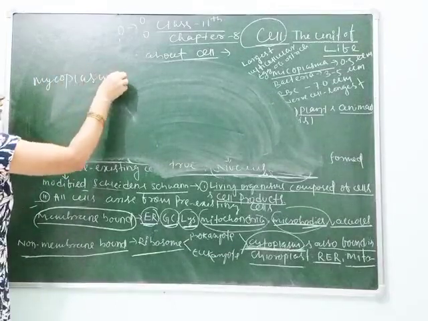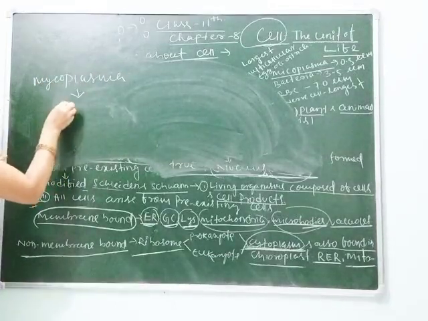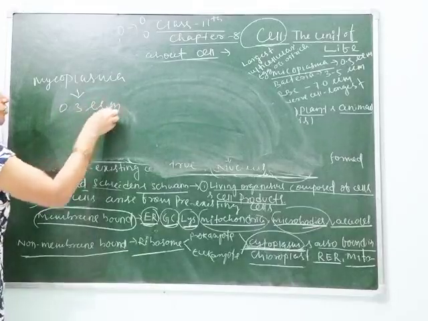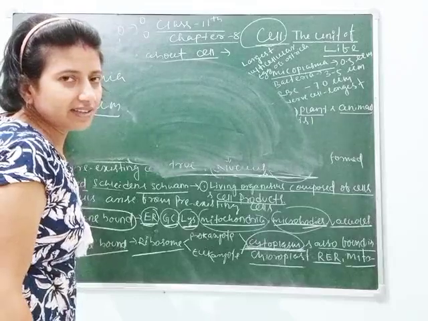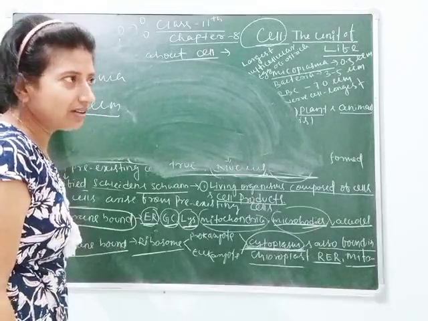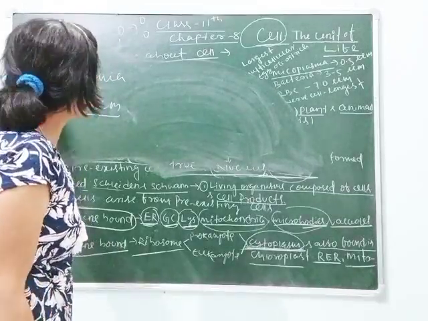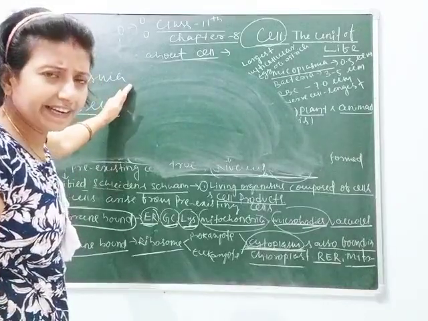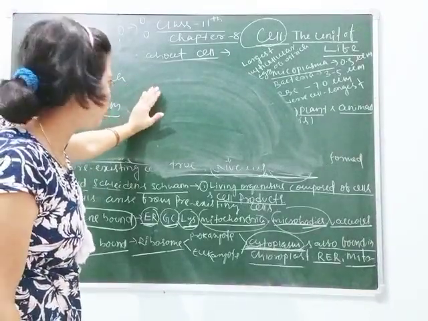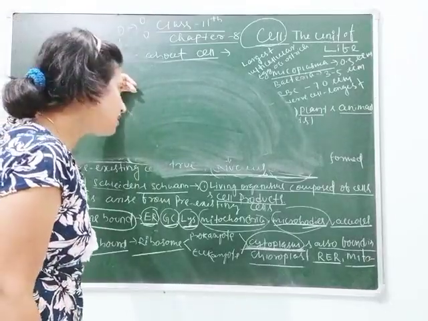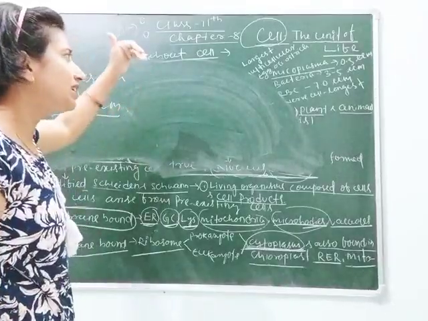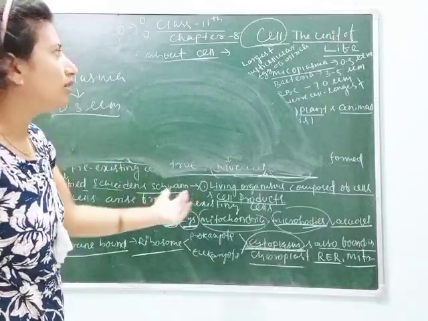I also told you in chapter 2 that mycoplasma causes many diseases in plants and animals. It is the smallest life, or smallest cell, ever known.